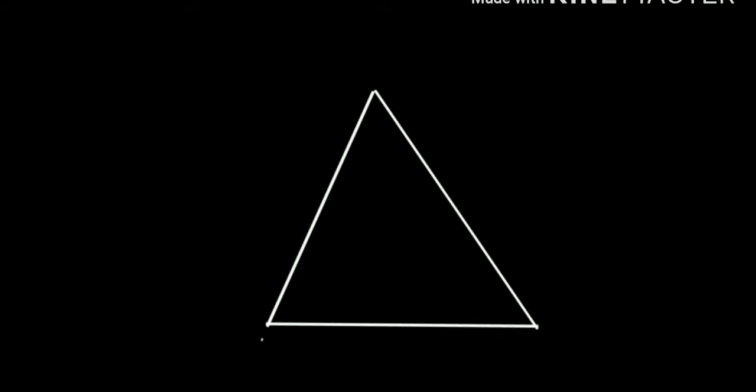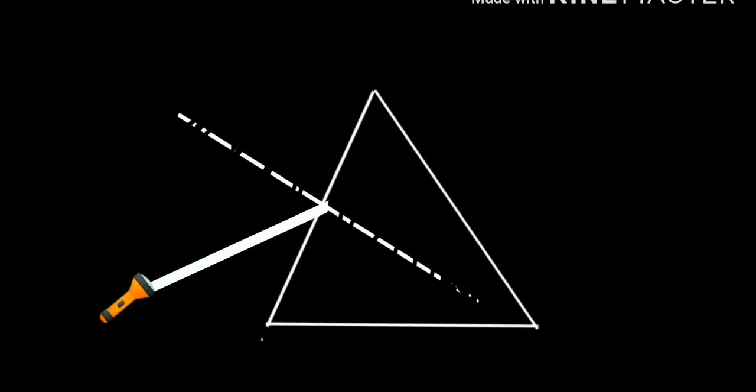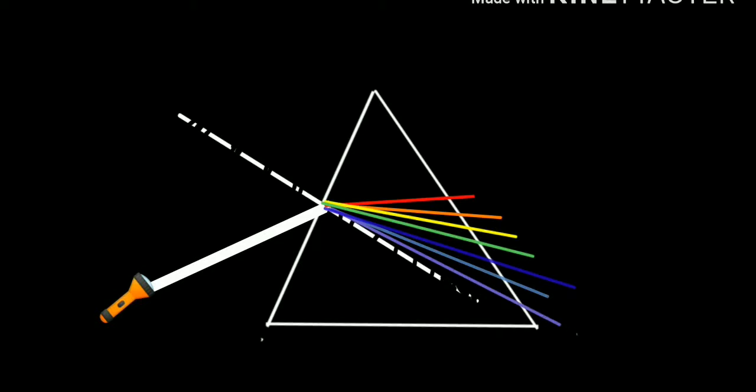Let me explain with an example. Here we have a prism. Just draw a normal. A white light from the air strikes the surface of the prism, and we know that it will refract, and after the refraction it passes through the prism. As we can see, as light passes through the prism, it splits and comes out from the other side of the prism as different colors of light.